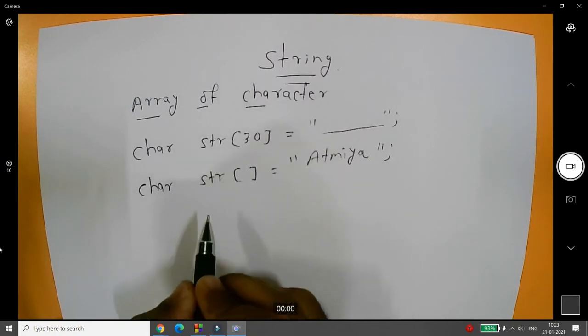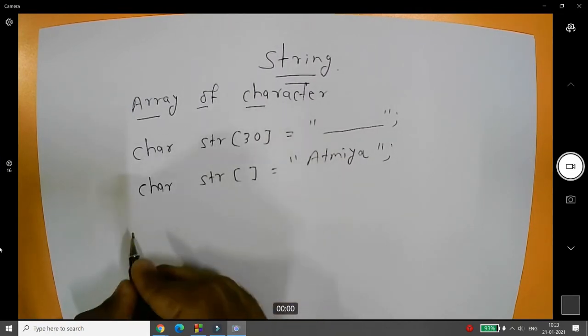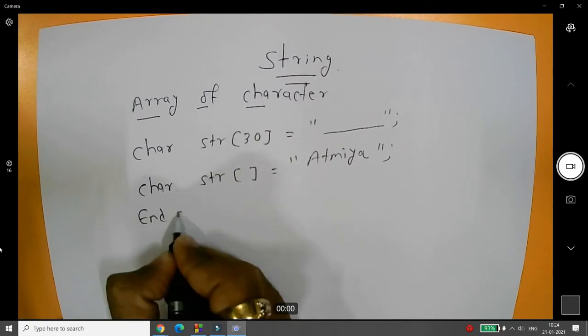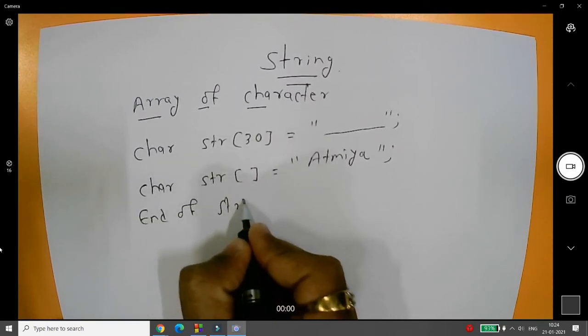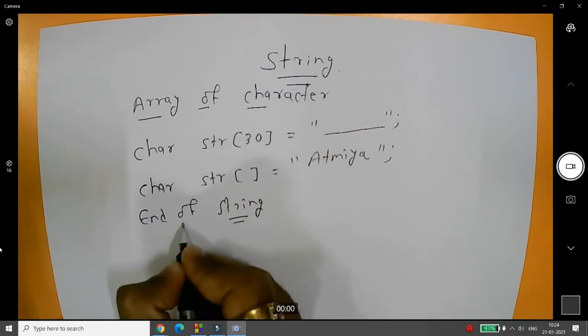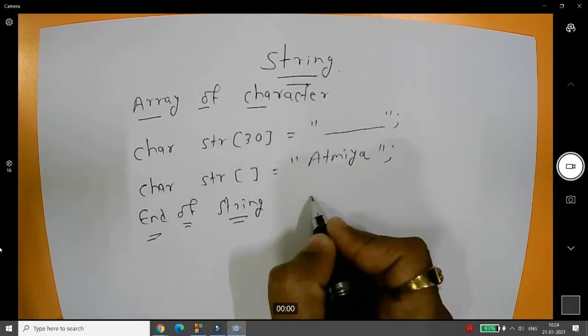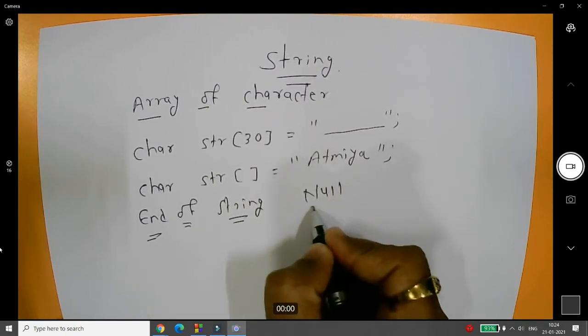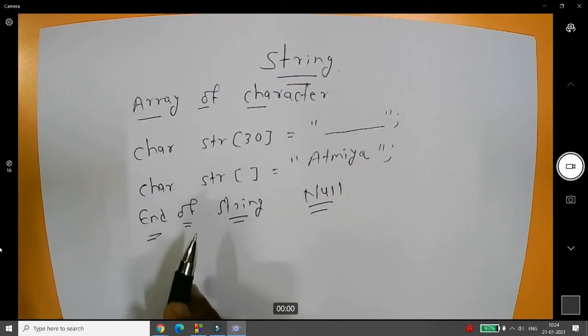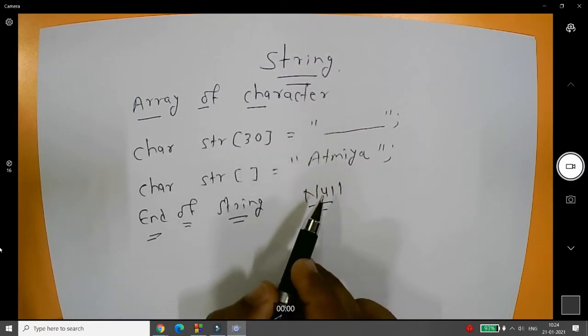One of the wonderful things about the string is what? End of string is treated as a null. So it is a very special character. End of the string is known as a null.